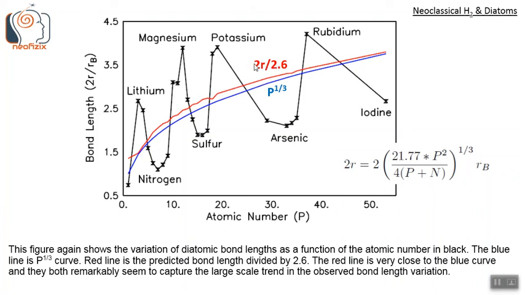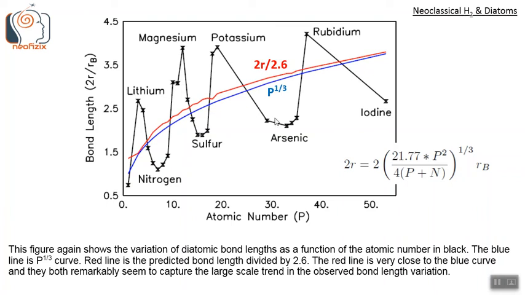And the red line is the predicted bond length, that is 2r, divided by 2.6. So we can see that the red line is very close to the blue curve, and they both remarkably seem to capture the large-scale trend in the observed bond length variation.